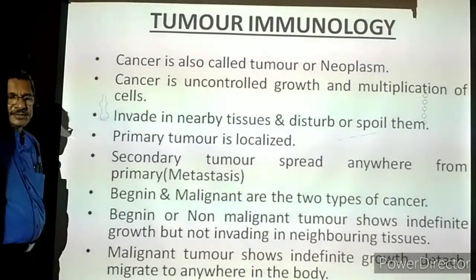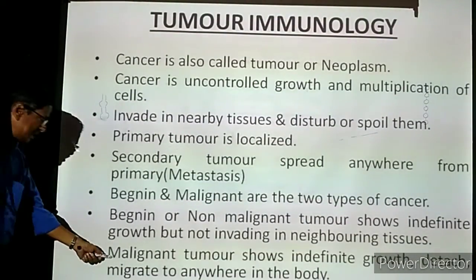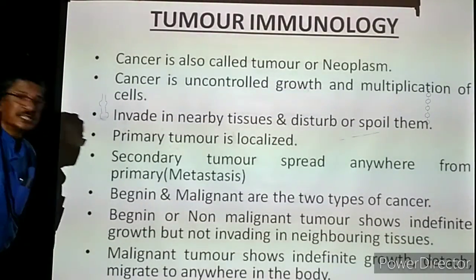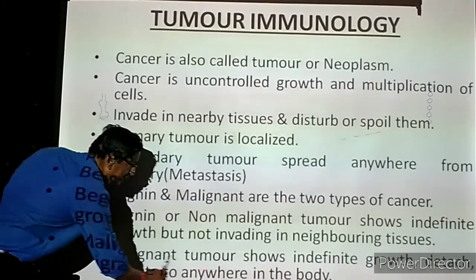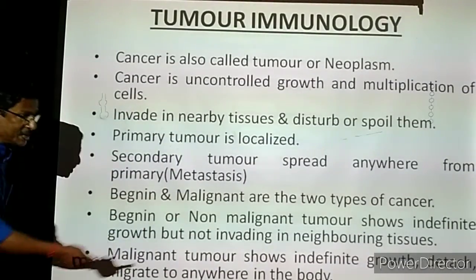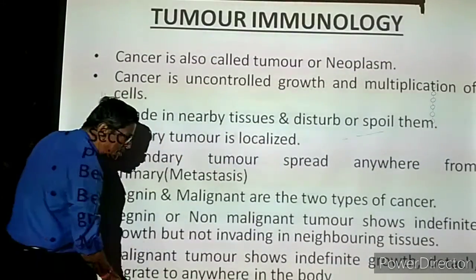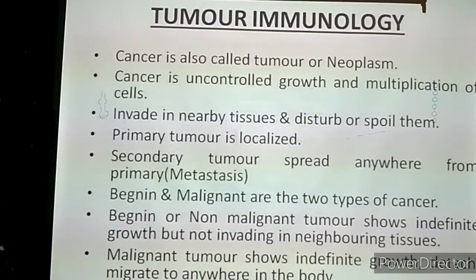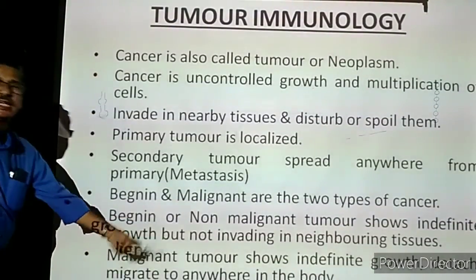Malignant means causing death. This word is not new for you. In malarial fever, this term is there, malignant malaria. Malignant means causing death. Cancers which are causing death, we can call as malignant tumor. It shows indefinite growth, detaches from that place, and migrates, spreads to anywhere in the body, causing problems in various organs. So, malignant means causing death.